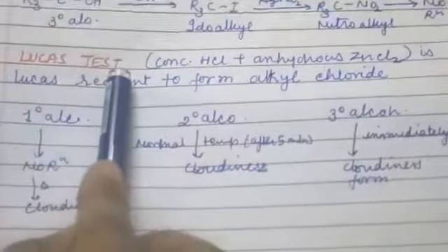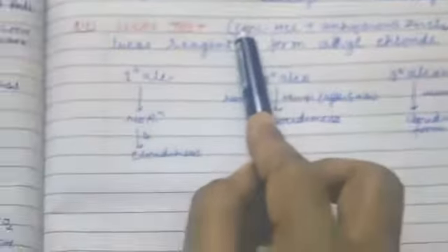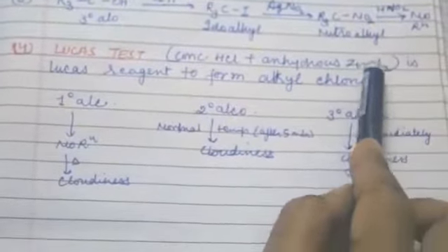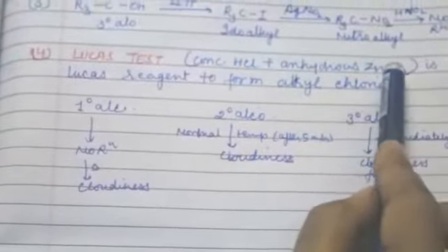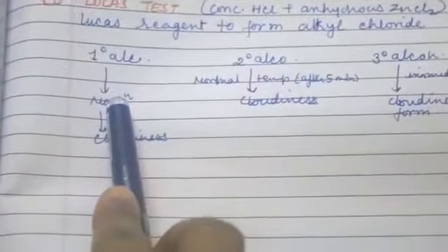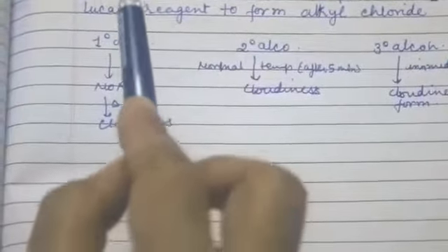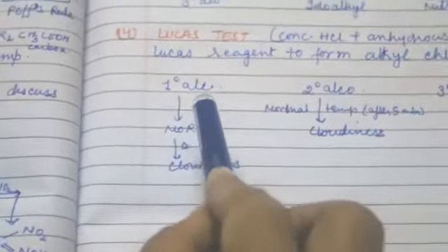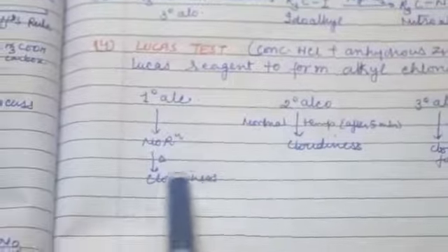Then the Lucas test. The Lucas reagent is HCl and anhydrous zinc chloride. Both of these are the Lucas reagent. When Lucas reagent reacts with primary alcohol, firstly there is no reaction. But if we give heat or high temperature to this primary alcohol, then it forms cloudiness. Secondary alcohol at normal temperature forms cloudiness after 5 minutes. In tertiary alcohol, it forms cloudiness immediately.